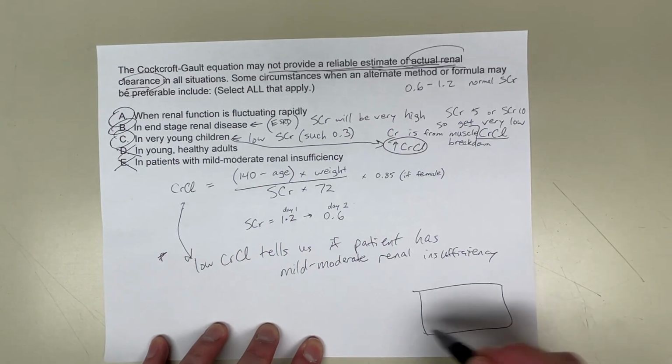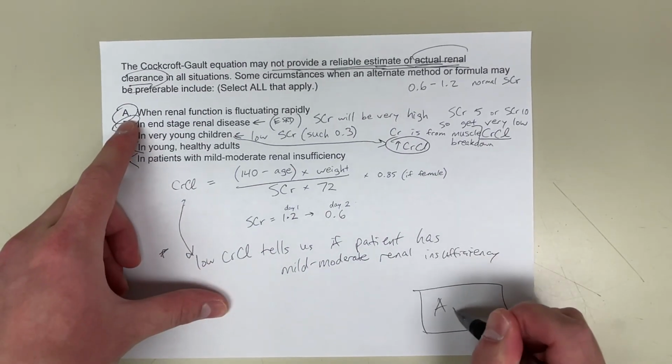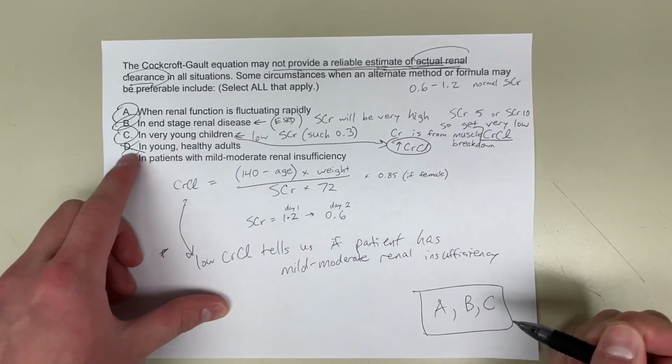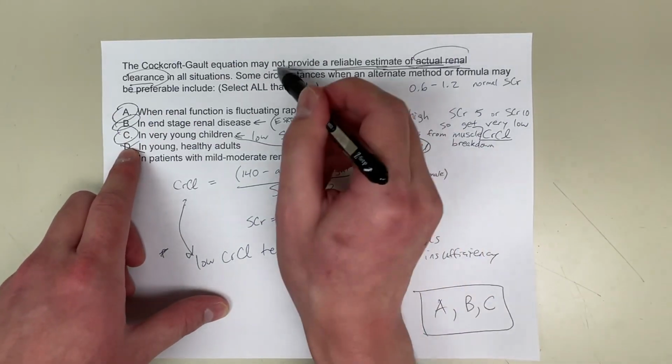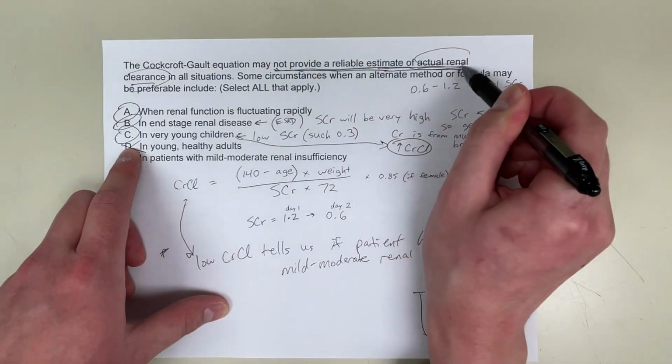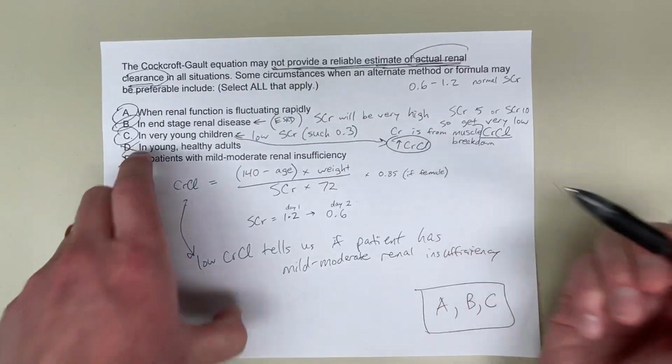That's why the answer is A, B, and C. Those are the three choices that are correct for this question that do not provide a reliable estimate of renal clearance.